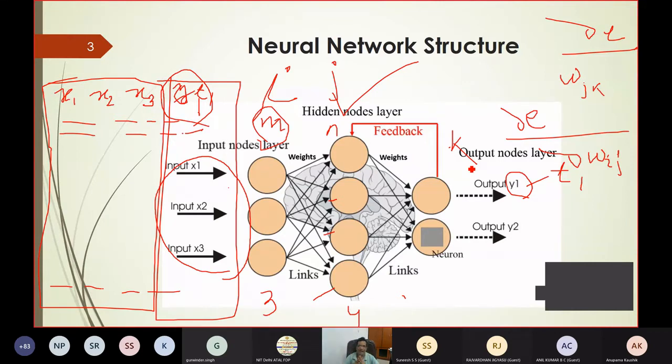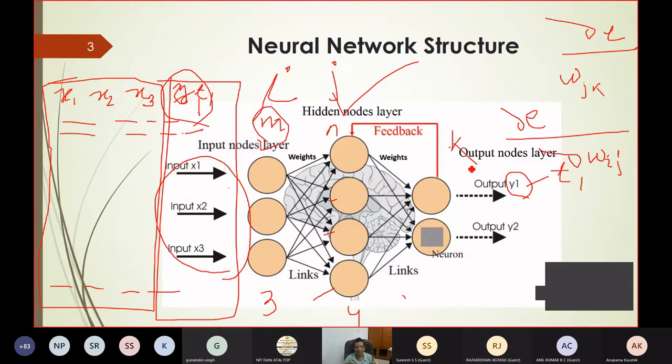So I have already given you some idea of the neural network structure, and now I will tell about how this neural network structure can be obtained. Because here so many things are unknown. But ultimately, what is your aim? You have to find a good neural network structure and a good training algorithm, or I can tell mathematically an optimal structure of the neural network and an optimal learning algorithm, so that the accuracy will increase.